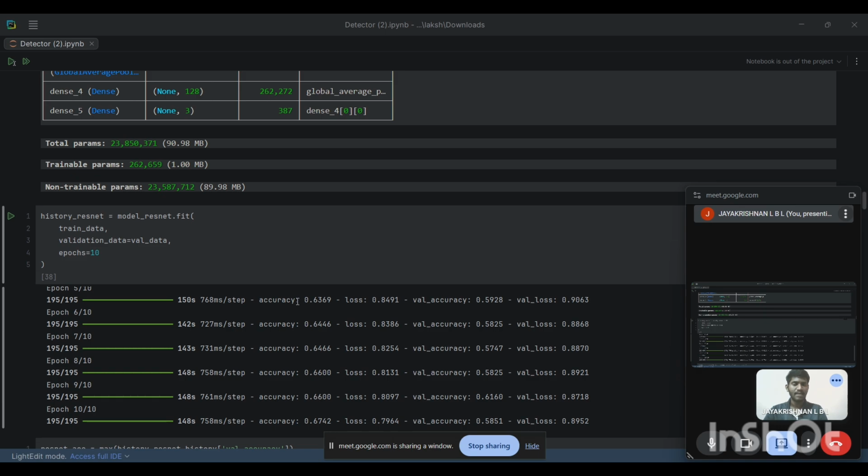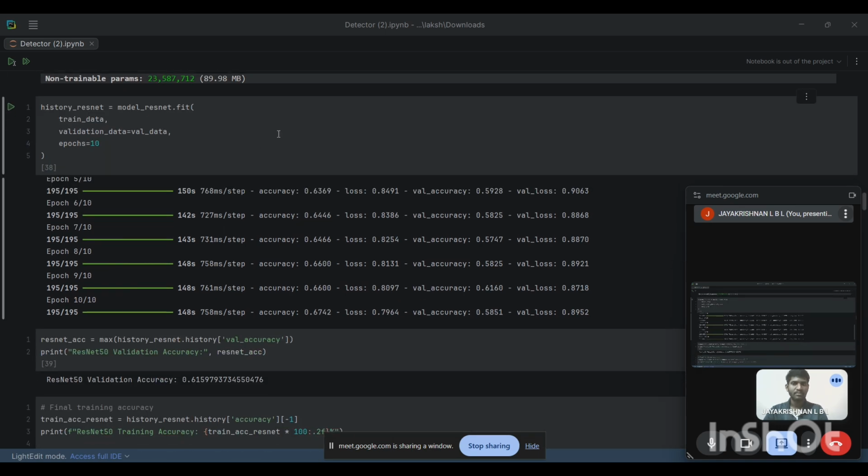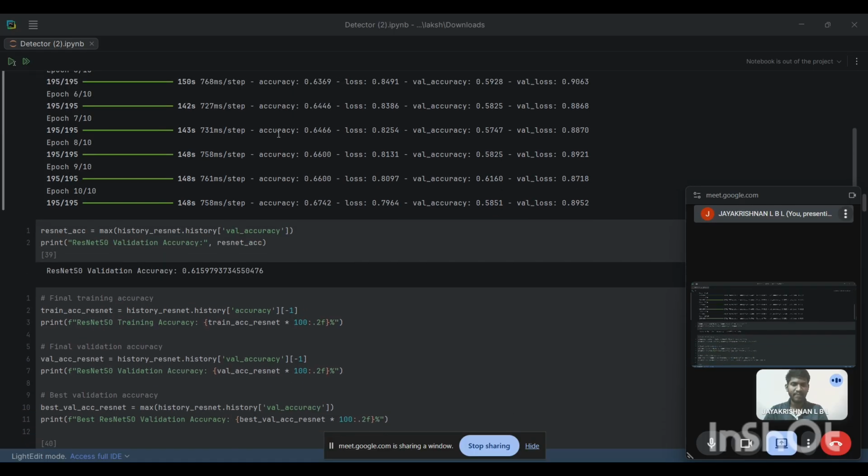And at the last, I fit the model with epochs equal to 10 and validate with the validation data so that it learns the deep structure of the data.